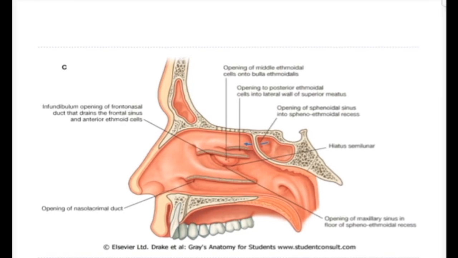The deepest layer of the lamina propria blends with the periosteum of the bone or perichondrium of the cartilage, forming the walls of the nasal fossae. The mucus and serous secretions keep the mucous surface moist and also humidify the inspired air.